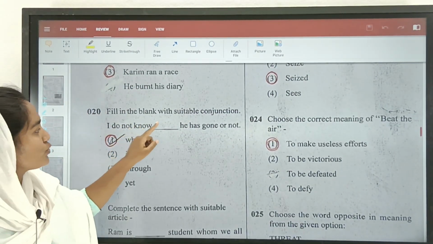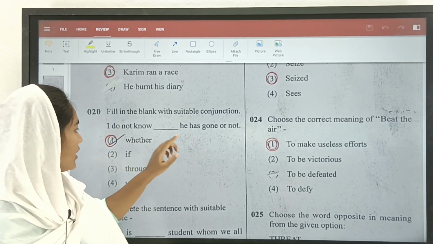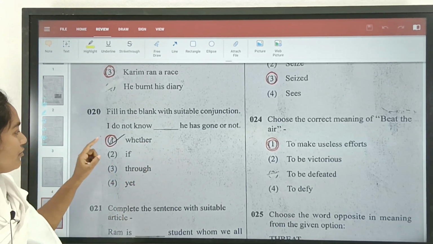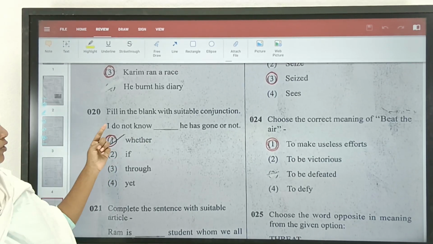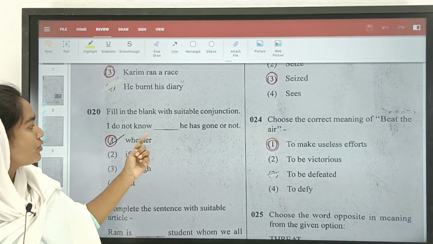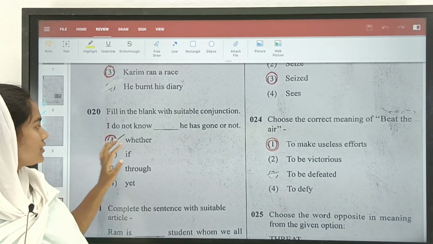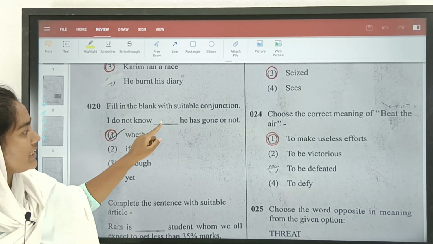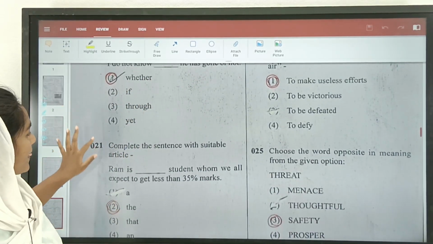Fill in the blank with suitable conjunction. I do not know dash he has gone or not. So here we need to select a conjunction to build up the sentence. So we have 4 options here: whether, if, through, yet. I do not know if he has gone wrong. I do not know through he has gone or not. I do not yet he has gone or not. So the correct option here would be the first one, that is, I do not know whether he has gone or not. Let us move on for the next one.